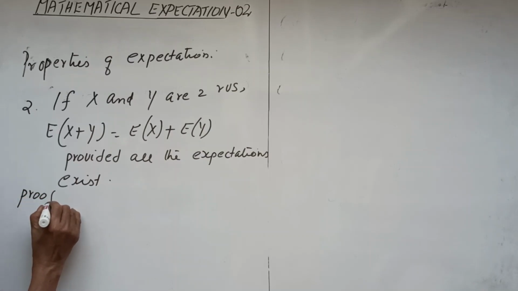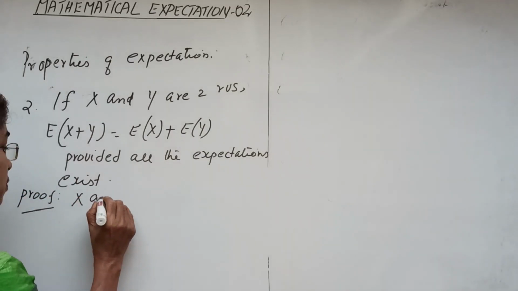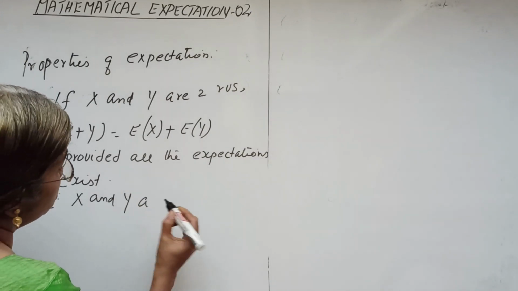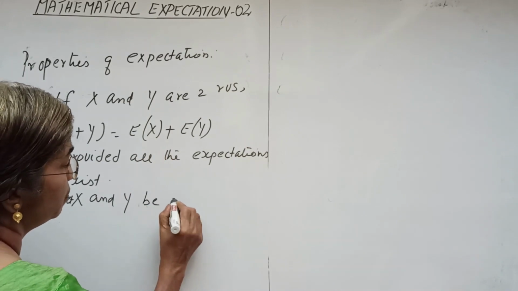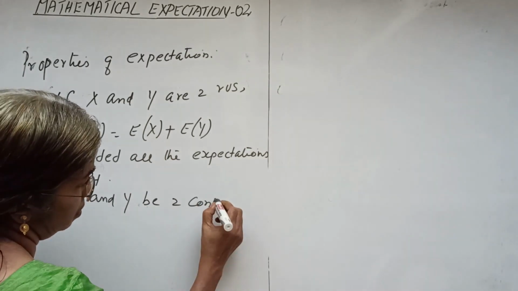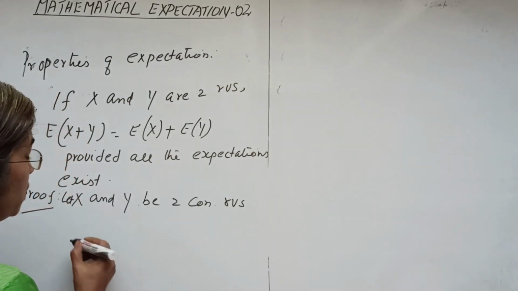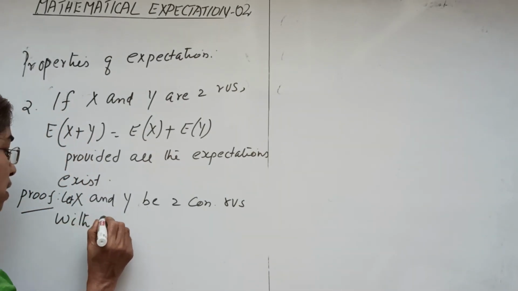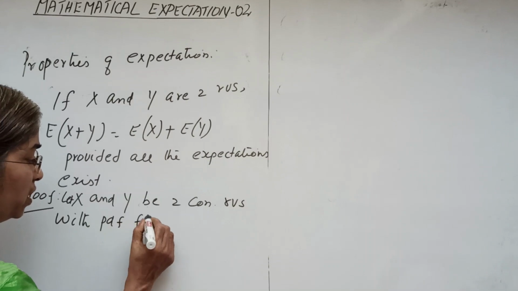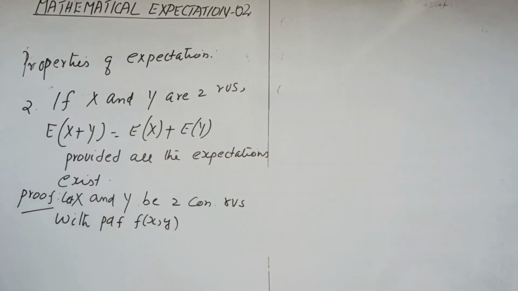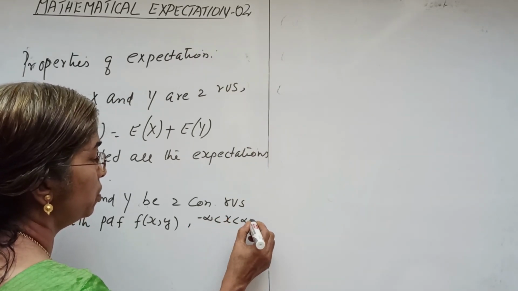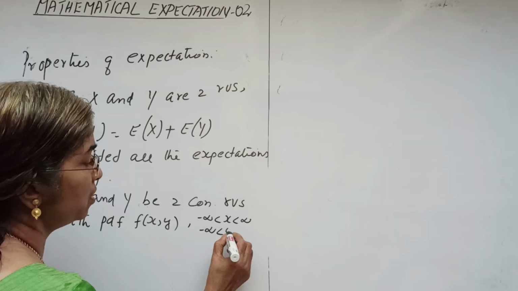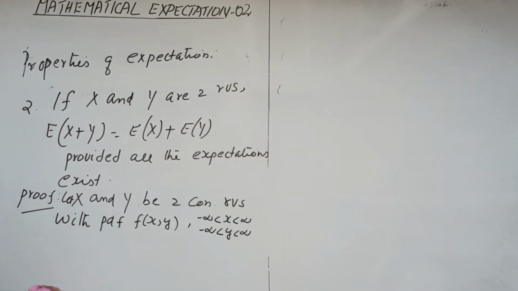That is, we assume x and y to be two continuous random variables, and we consider the joint PDF f of x, y throughout the interval minus infinity to infinity for x and minus infinity to infinity for y.